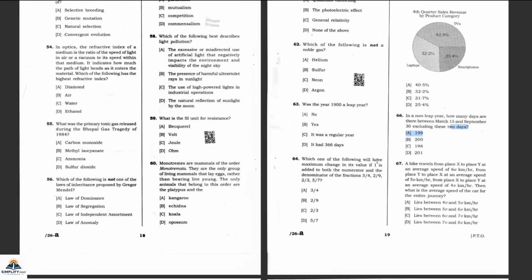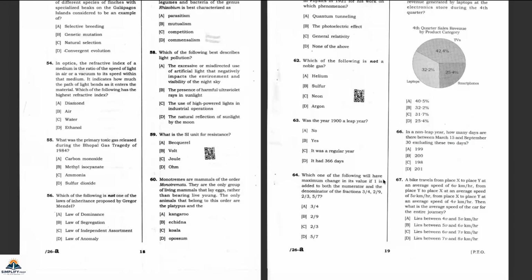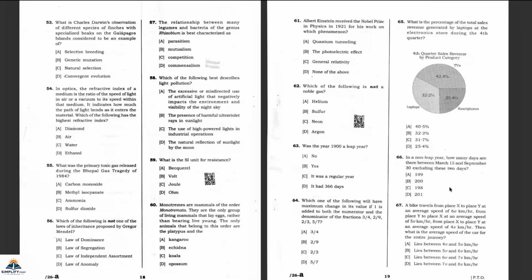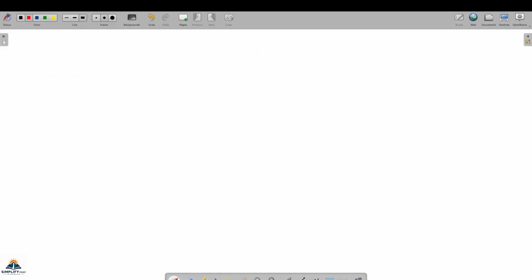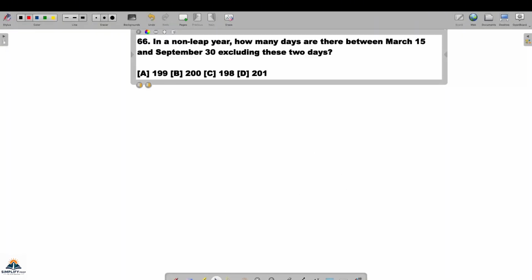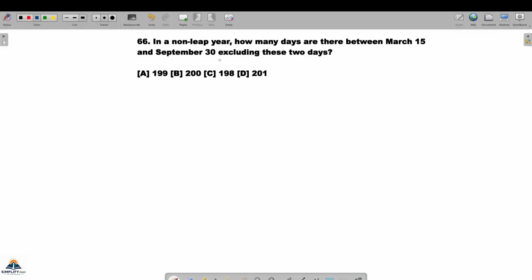So after 63, the question that I can see is question number 66. This is also a calendar based problem. So let's come to the board and paste this question. Okay, so this is the question. So what is this question asking?